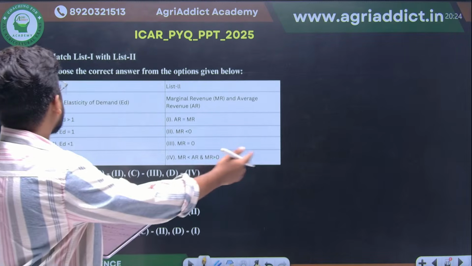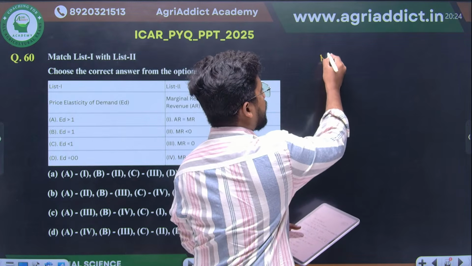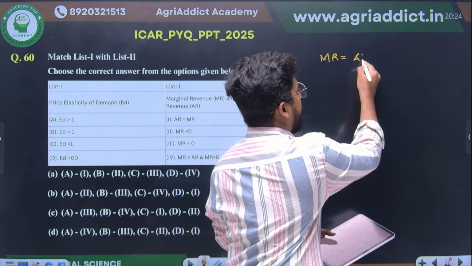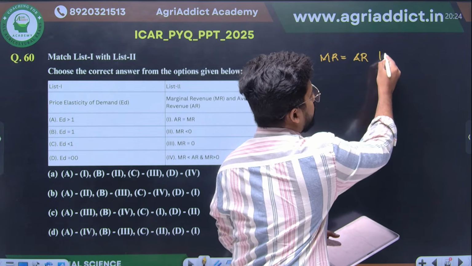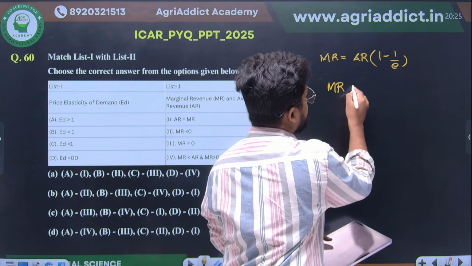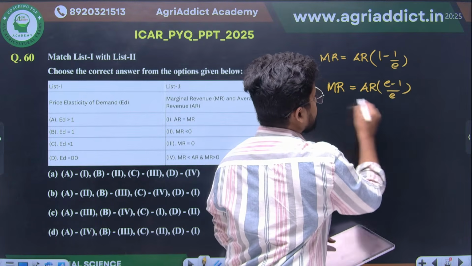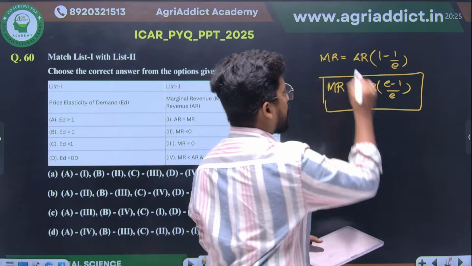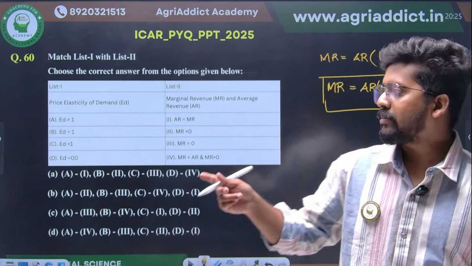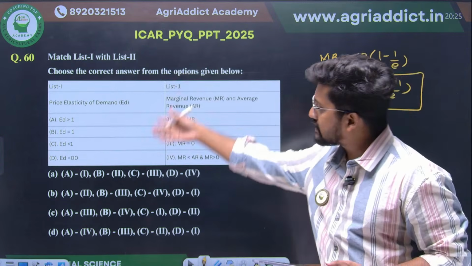Okay. Regarding price elasticity, average revenue and marginal revenue, you should always remember a fundamental relationship: marginal revenue is equal to average revenue into 1 minus 1 by E. We can also rewrite this as marginal revenue is equal to average revenue into (E minus 1) by E. This is the fundamental relationship between marginal revenue, average revenue and price elasticity. MR is equal to P into (1 minus 1/E). Here they have given the price elasticity of demand.